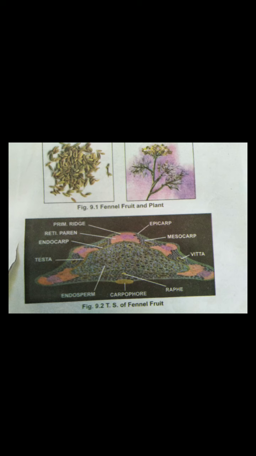Then the chemical constituents are volatile oil 4 to 6%, anethole 50 to 60% of the volatile oil. Then fenchone is 10% of the volatile oil, and the last is fixed oil 12 to 18%, and proteins are 14 to 22%.